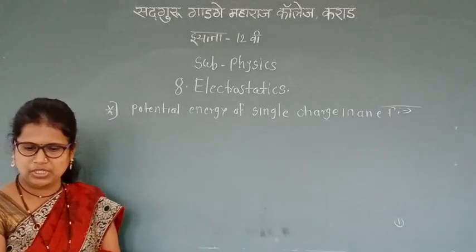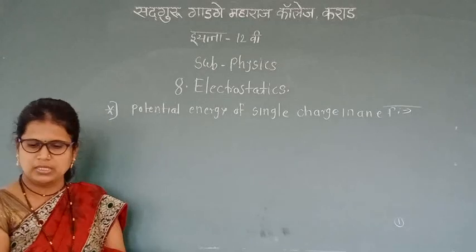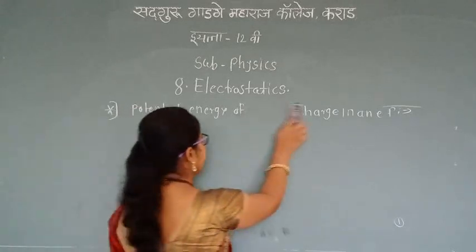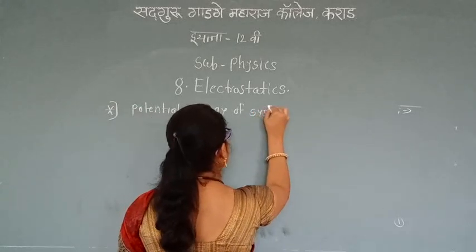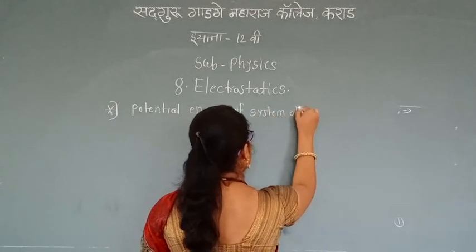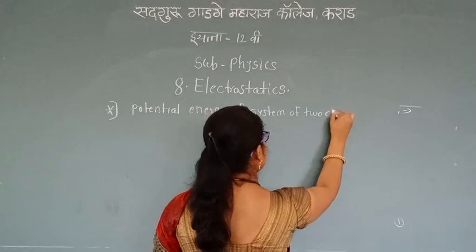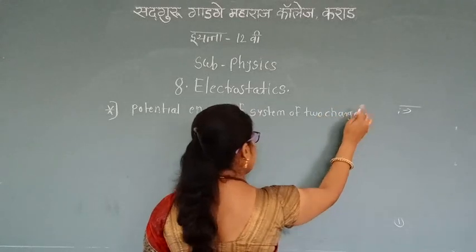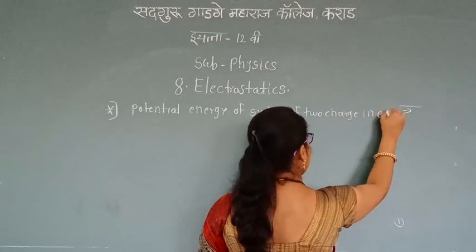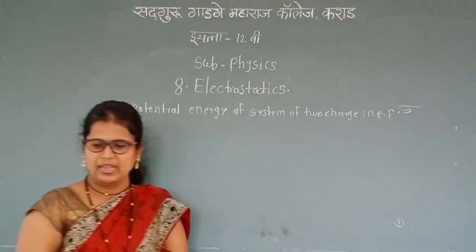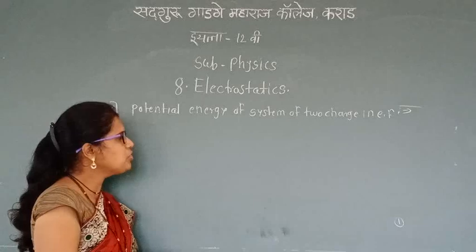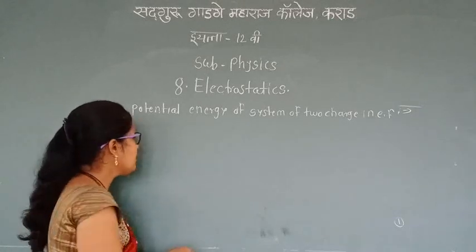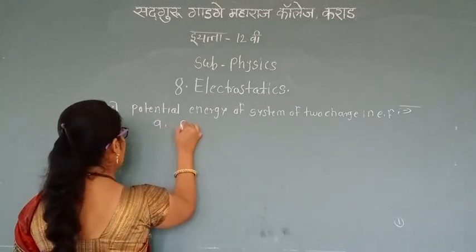Now the next article is the electric potential energy of a system of two charges. The system of two charges is placed in an external electric field. Now we have to find the potential energy of the system of the two charges. There are two charges, Q1 and Q2.